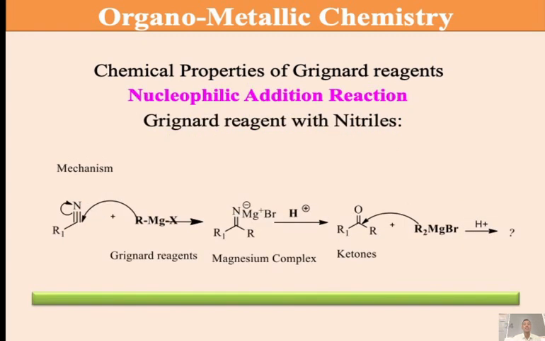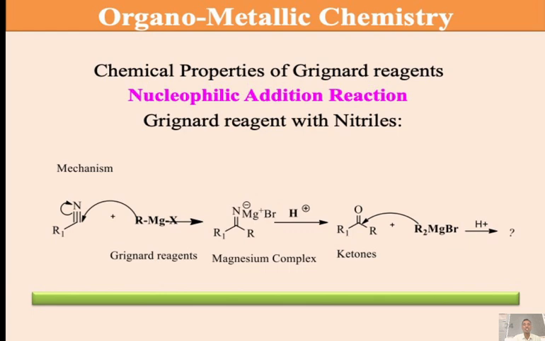Later on, Grignard's reagent reacts with nitriles. Nitriles means carbon triple bonded nitrogen compounds. Here we take as a starting material a substituted nitrile, R1 triple bonded nitrogen. This is the nitrile. This is a Grignard's reagent RMgX. Here again the same reaction is carried out.